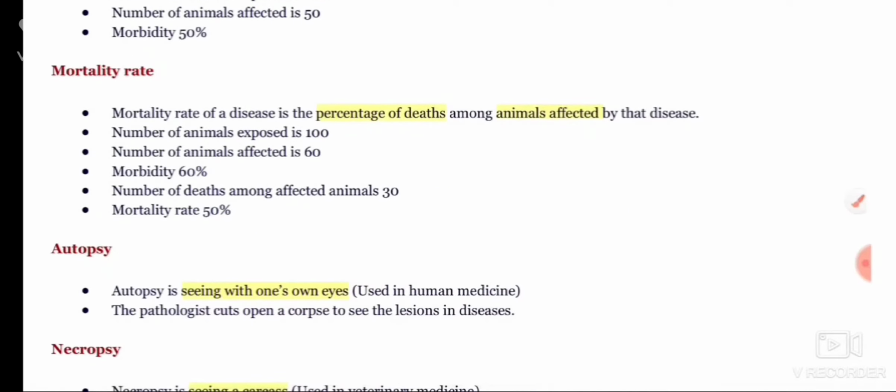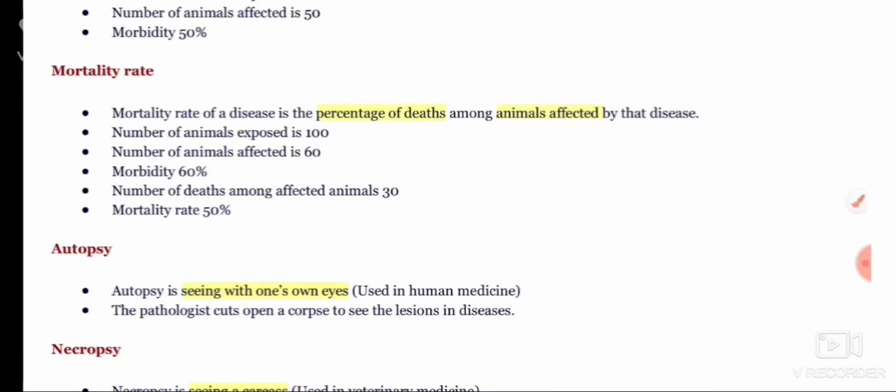And the mortality rate is the percentage of deaths among the animals affected by the disease. For example, if 100 animals are exposed to a disease, and within the exposed 100 animals there are 60 affected animals, the morbidity is 60.